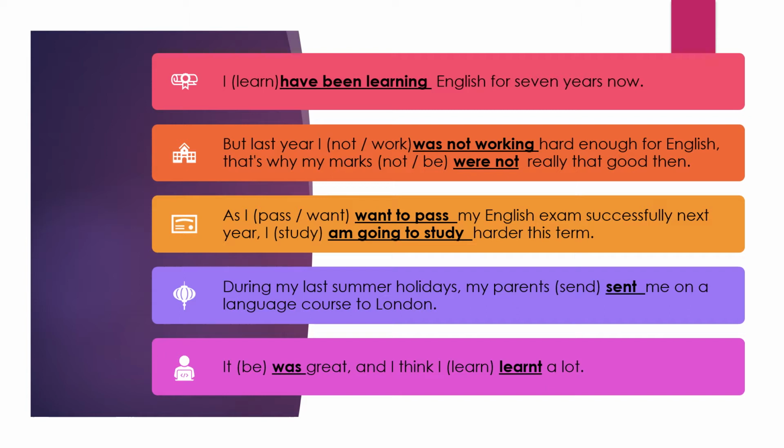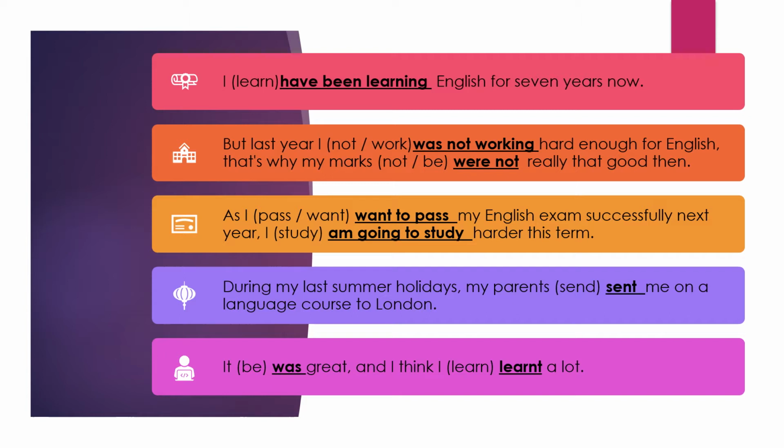That means again a negative. If you have two clauses, then the first clause, if it is past continuous here, the next could either be continuous only or preferably it has to be in the indefinite tense. So that's why my marks were not really that good then.